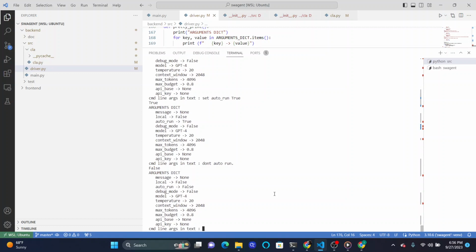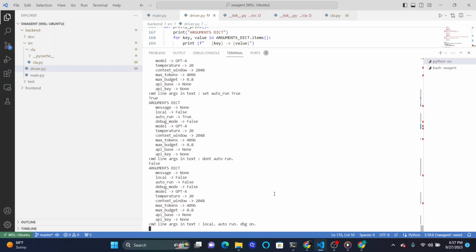Now let's say that I want to run two things at the same time. I want to say run local. I want to say auto run, and I want to say debug on, because it's set to off in any event.